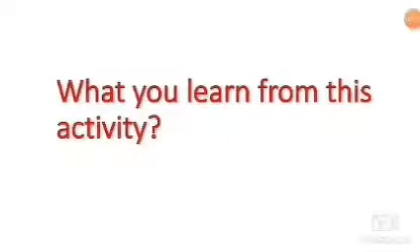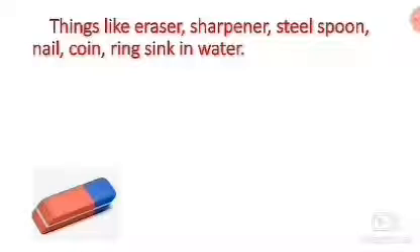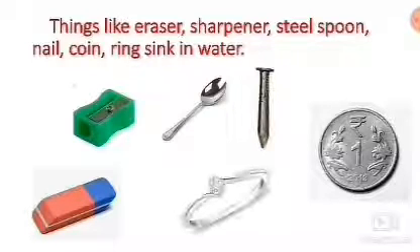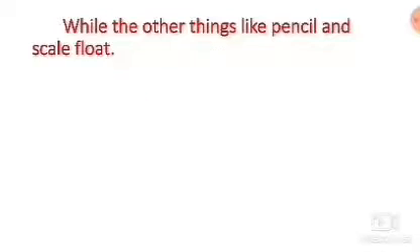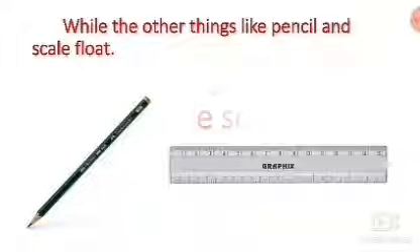You can observe some things sink in water and some things float on water. So students, what did you learn from this activity? Things like eraser, sharpener, steel spoon, nail, coin, ring sink in water, while other things like pencil and scale float on water.